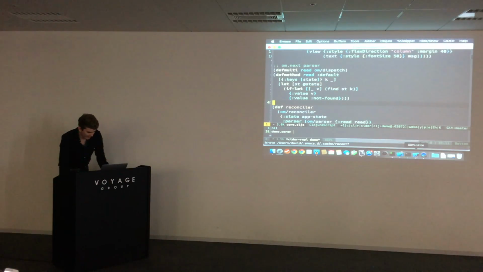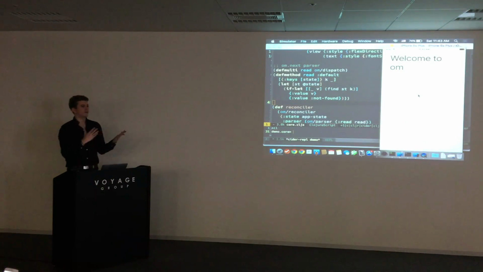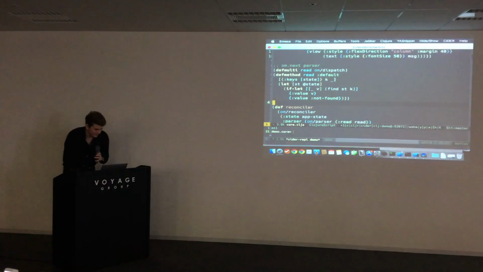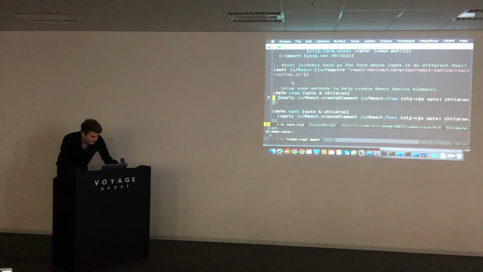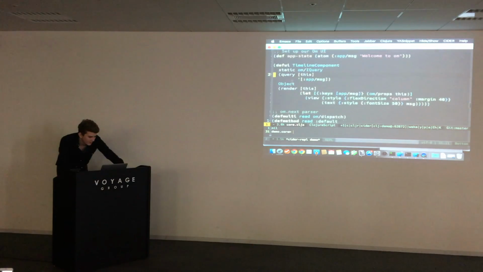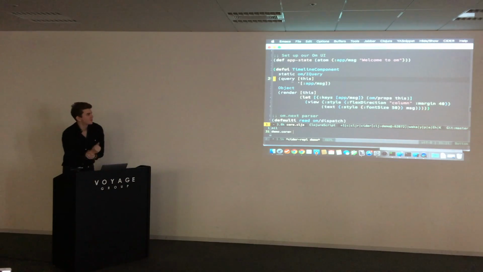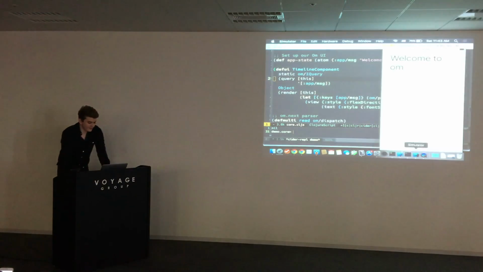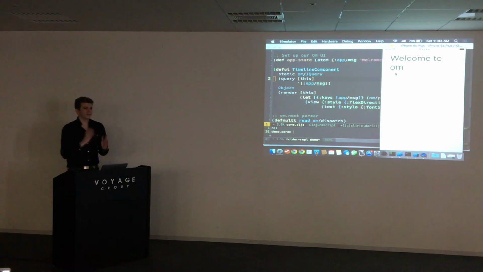So what I have here is a very simple Bootstrap app. This is a React Native app that is just compiled by ClojureScript. What I want to demonstrate here is that another cool thing is if you decide to use ClojureScript for your next application,